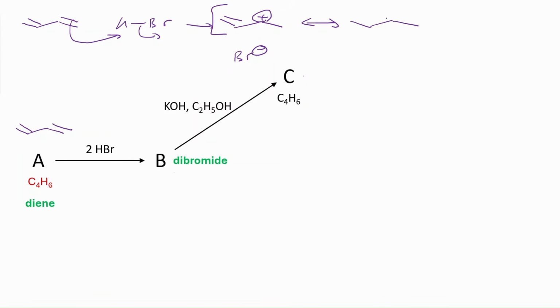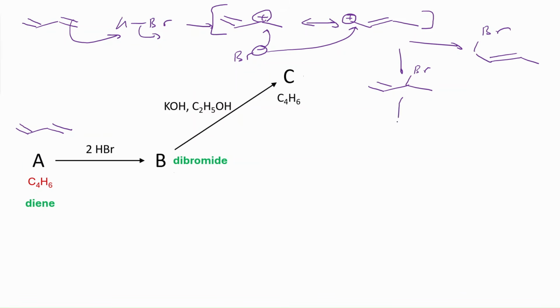The pi bonds can delocalize here, and the positive charge can move to this carbon atom, and bromine can attack either here or here, giving us these two possibilities basically. I will just write it like this. So it's either that we have 1,2 hydrohalogenation, or we can have 1,4 addition. So we have two possibilities here, and we can address them later.